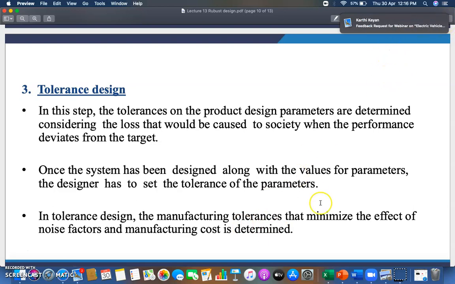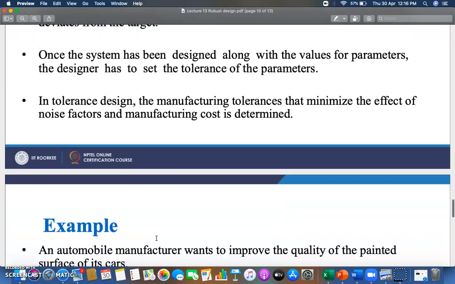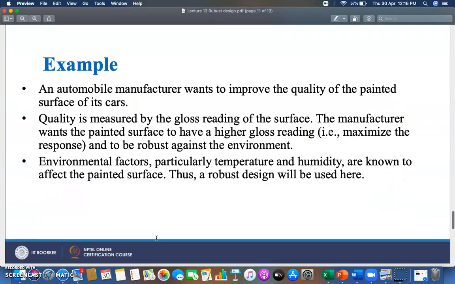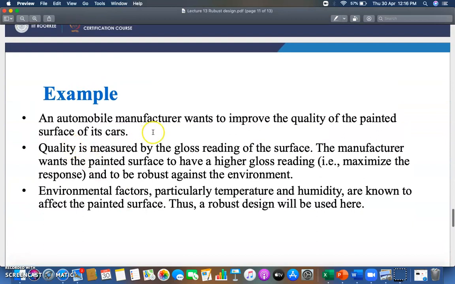Next, in the tolerance design, the manufacturing tolerance should be minimized. The effect of noise means that with the help of this tolerance design, you are going to minimize some noise factors, okay, and ultimately the manufacturing cost is determined with the help of this tolerance design. So if you follow this three-stage method of robust design, then definitely your product or your services will be very robust.